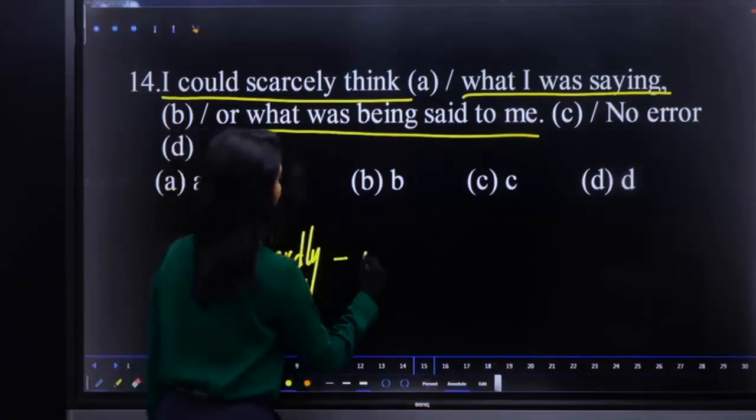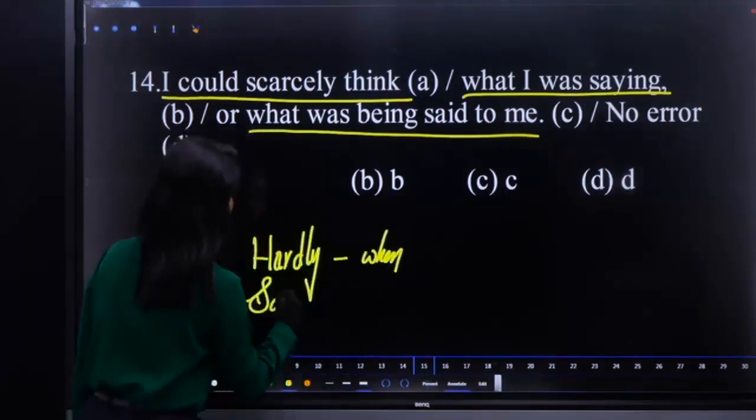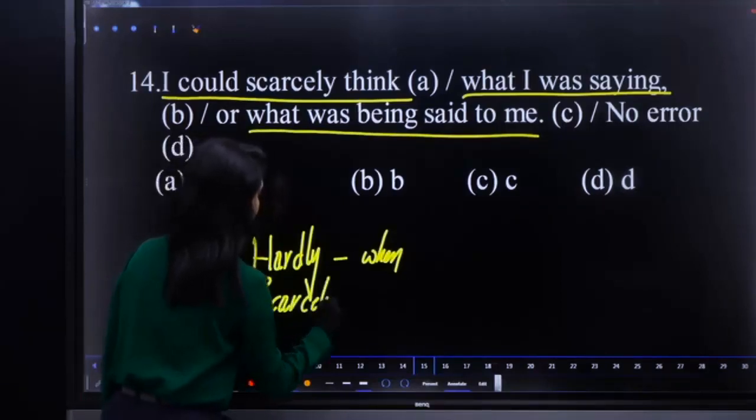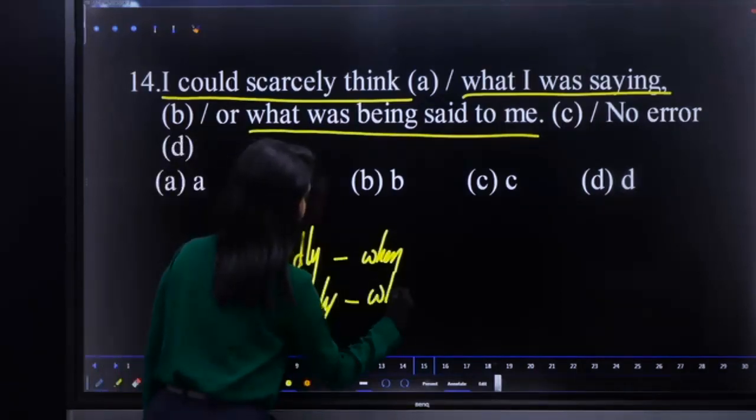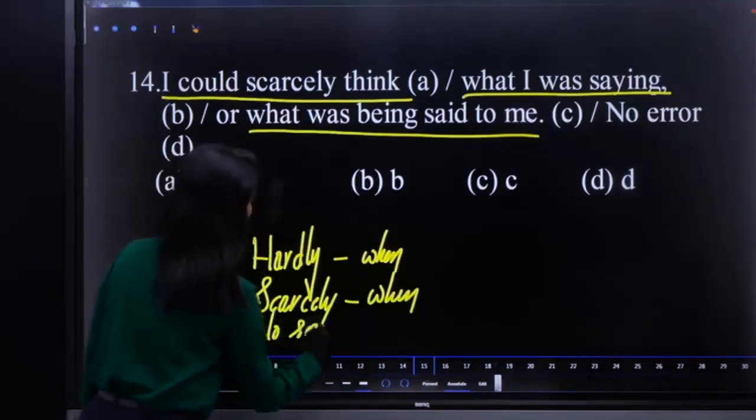hardly when, scarcely when, no sooner than.